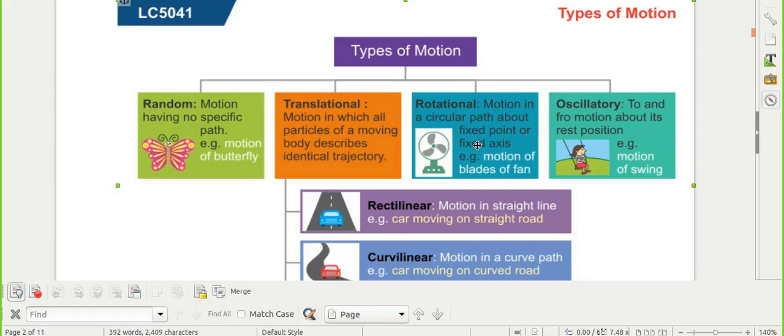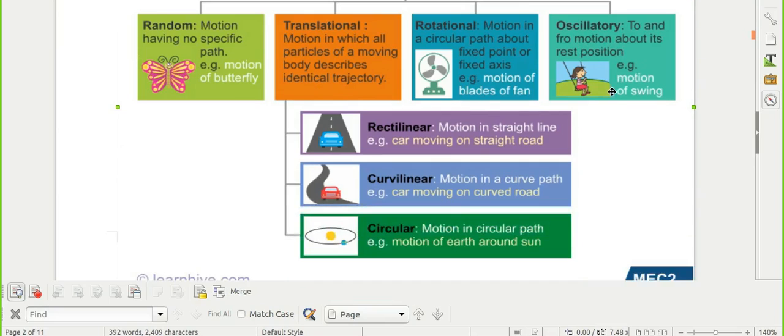Another is oscillatory motion, when the motion of the object is periodic, meaning to and fro, and slow, then we say oscillatory motion. It is also called simple harmonic motion. But when the same motion is fast, it is called vibratory motion.